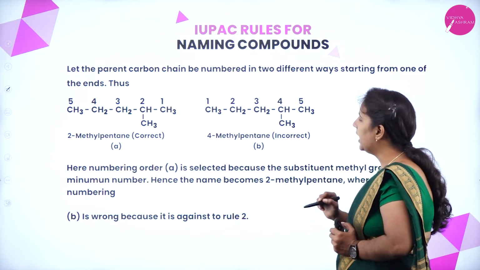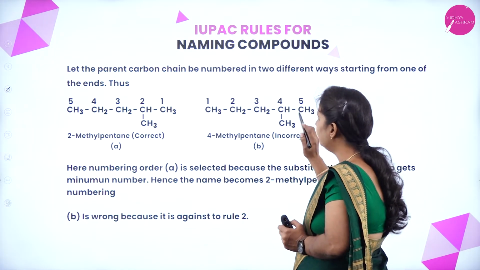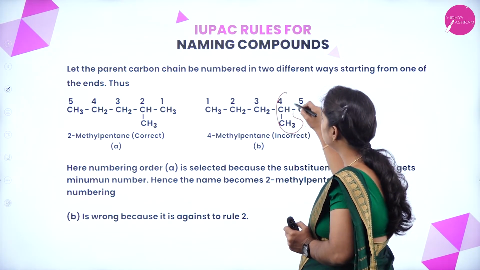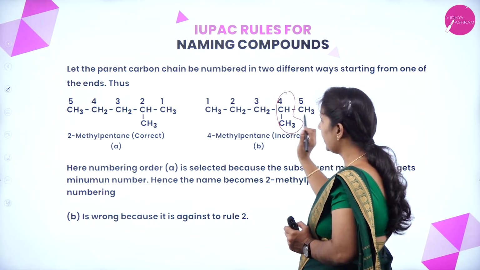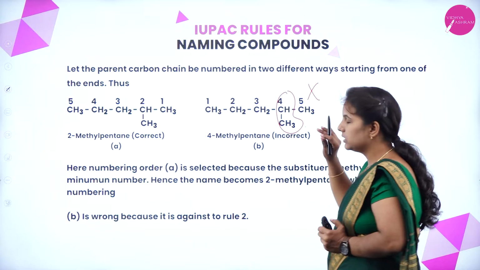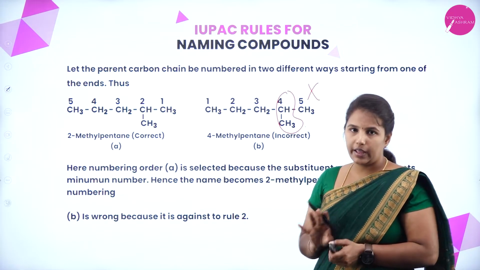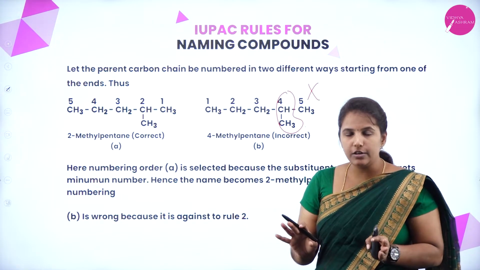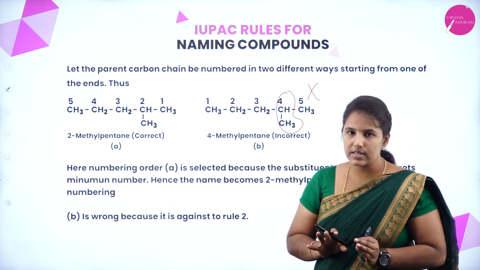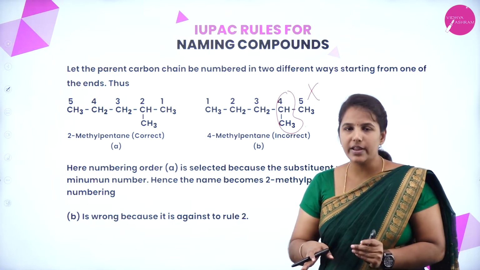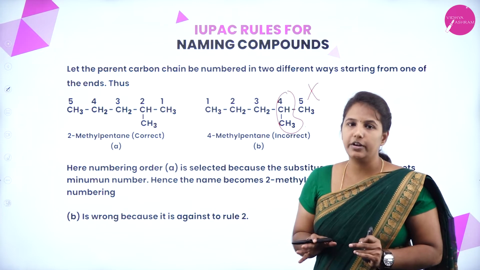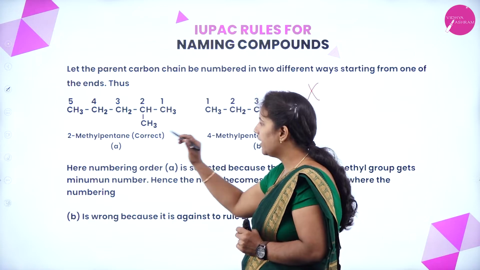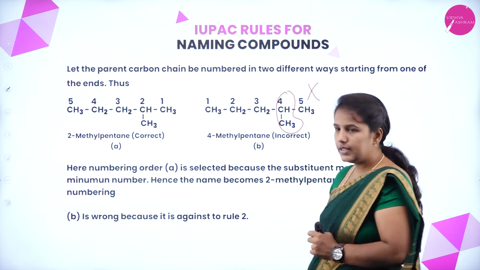If I go from left to right the other way, the fourth carbon atom has the substituent group, and that is not the correct way of naming the organic compound. Why? Because rule 2 says that if a substituent group is there, we follow the lowest locant rule, so the substituent-bearing carbon should get the least number. So here order 1 is correct and order 2 is wrong.